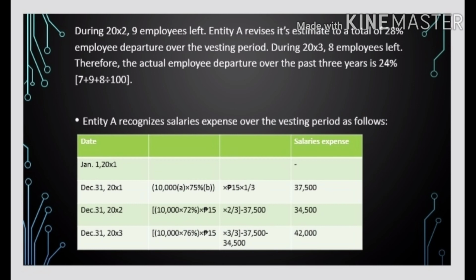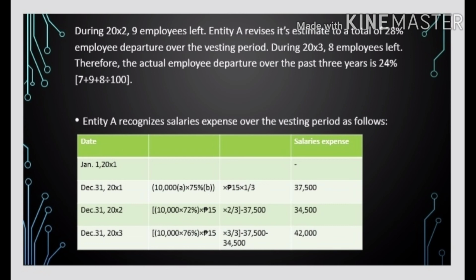So, as you can see in the table, date January 1, 20x1, no entry. December 31, 20x1, 10,000 (A) times 75% (B) times 15 times 1/3. So salaries expense is 37,500. December 31, 20x2, 10,000 times 72% times 15 times 2/3 minus 37,500.